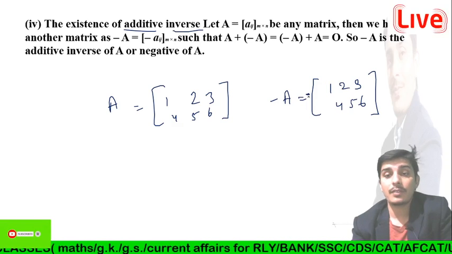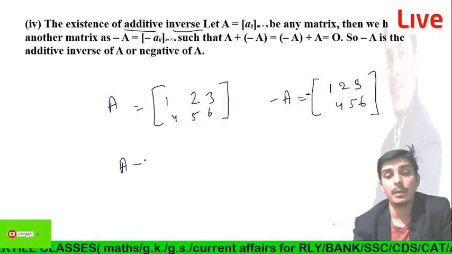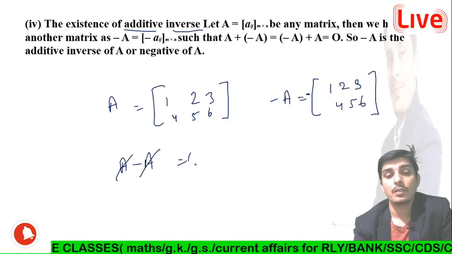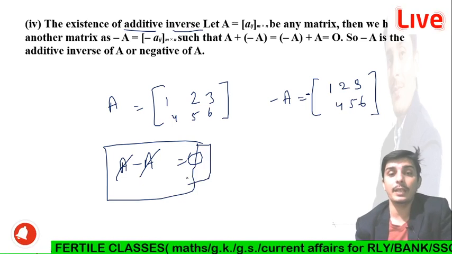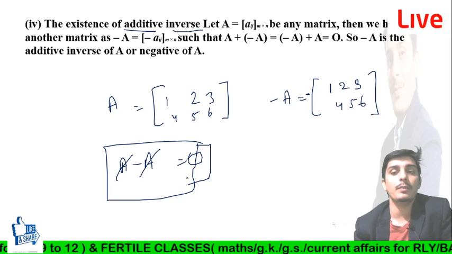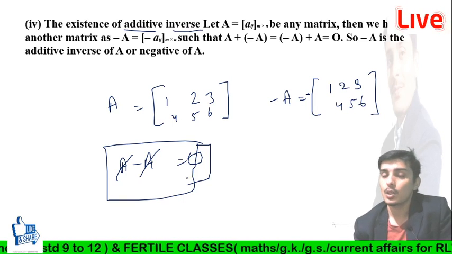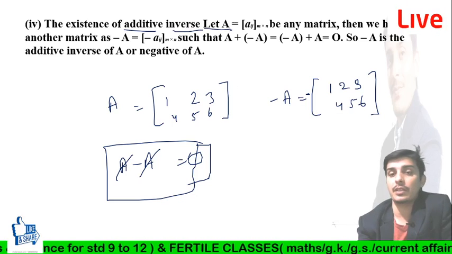So after adding both the matrices we will get the result 0, because A minus A is equal to 0, right. So you can say that the negative of any matrix is called the additive inverse of that matrix, right. This is very simple, guys. You can understand it better through the definition, guys.